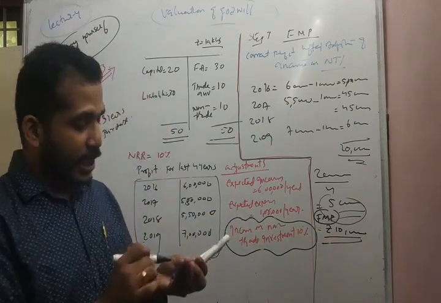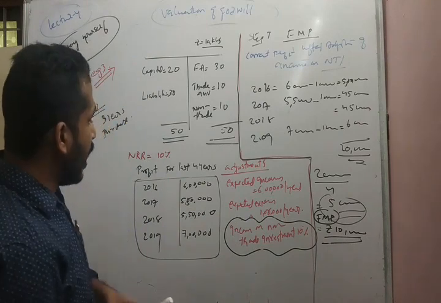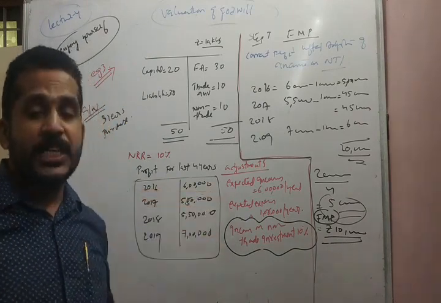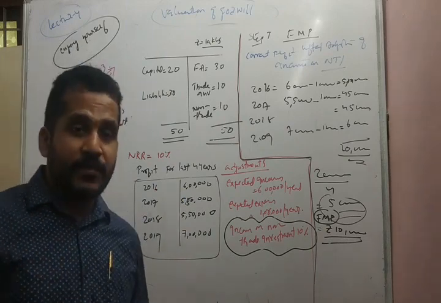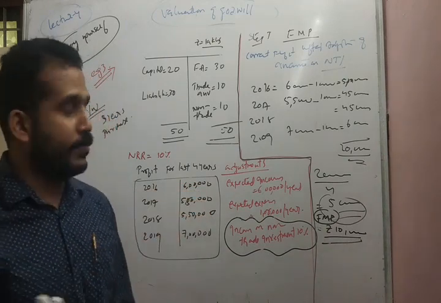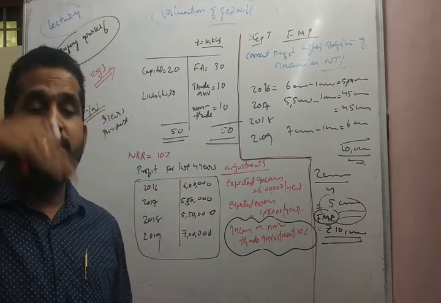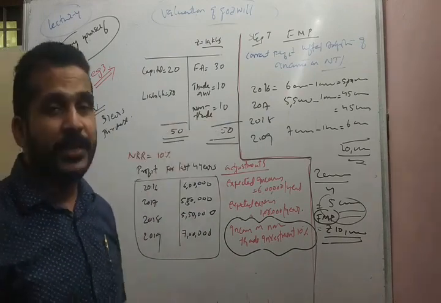So in this question, how have we arrived at the future maintainable profit? We considered the profit given for the last few years. We applied a simple average method. Before applying the simple average method, we ignored the income on non-trade investment, since for the purpose of calculation of normal profit, we are not considering the non-trade investment in the capital employed.